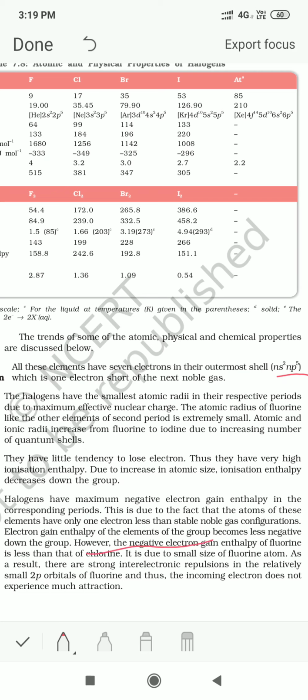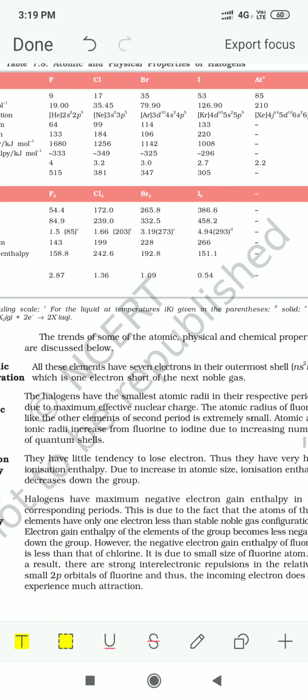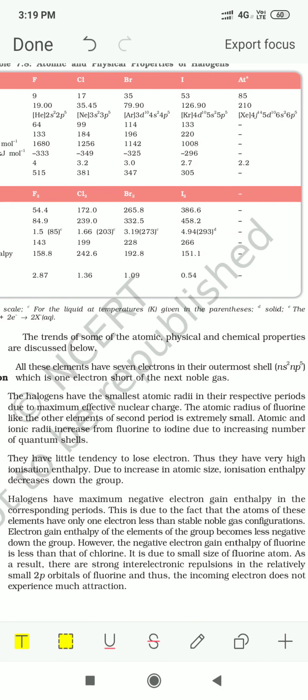Then we come to atomic and ionic radii. The halogens are the smallest in their periods. In the respective periods, these elements are the smallest in size.